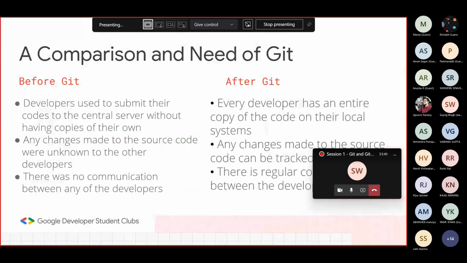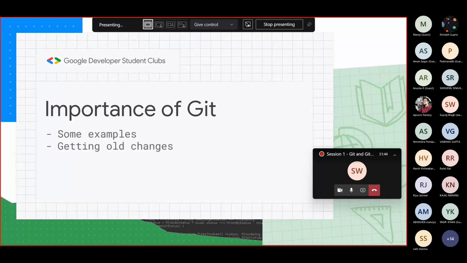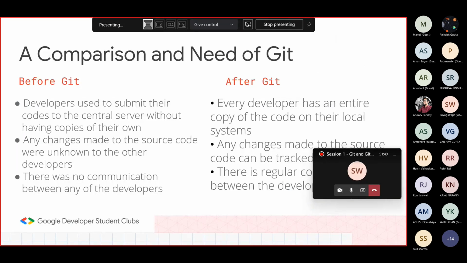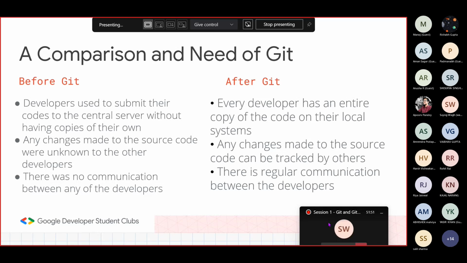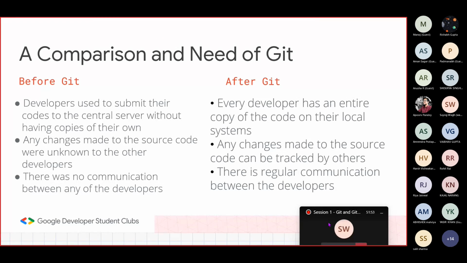Okay, so we've looked into some examples of why Git is important. Now, going further, here is a little comparison between what you could do before Git and how you can improve all of it using Git. Developers used to submit their code to the server without having copies of their own. So imagine you're working on a project in which there are four people working together, and you don't use GitHub or anything.